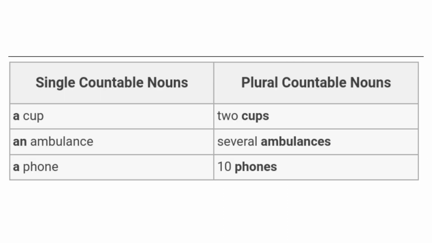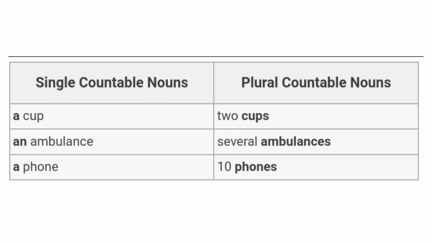The table shows you how to change some words from single to plural. Single means one, and plural means more than one. For example, if you have 1 cup, you say, a cup. But if you have 2 cups, you say, 2 cups. Do you see how the word, cup, changed to, cups? That's because we added an s at the end to make it plural.